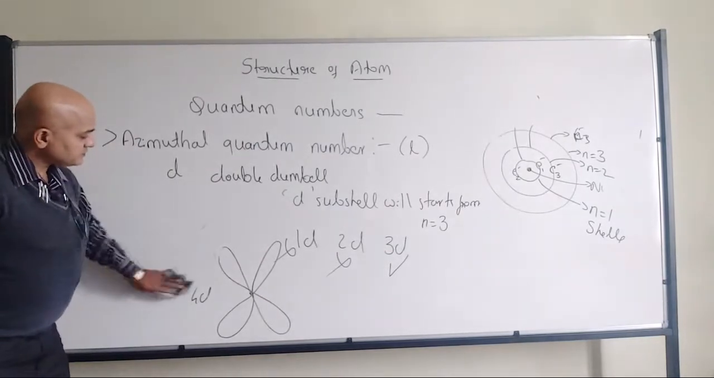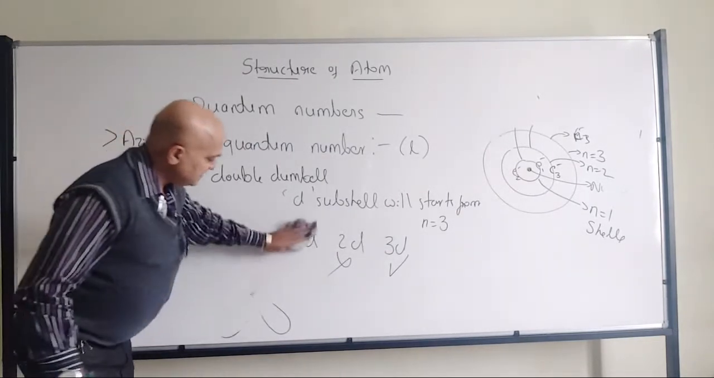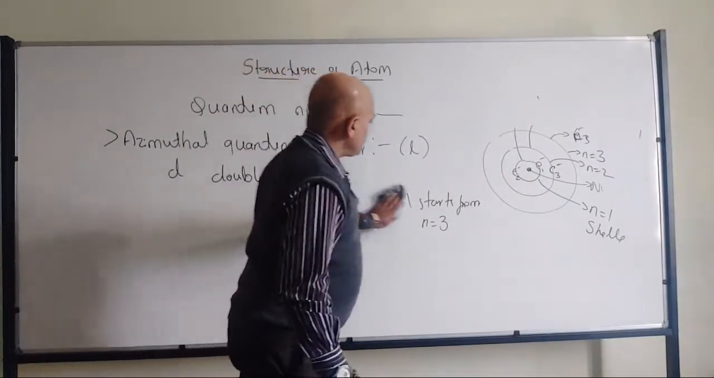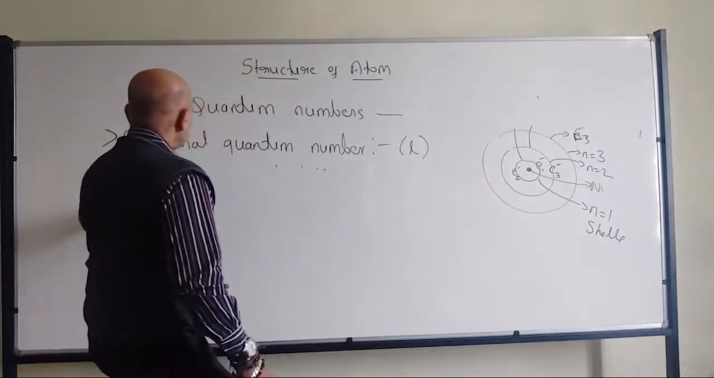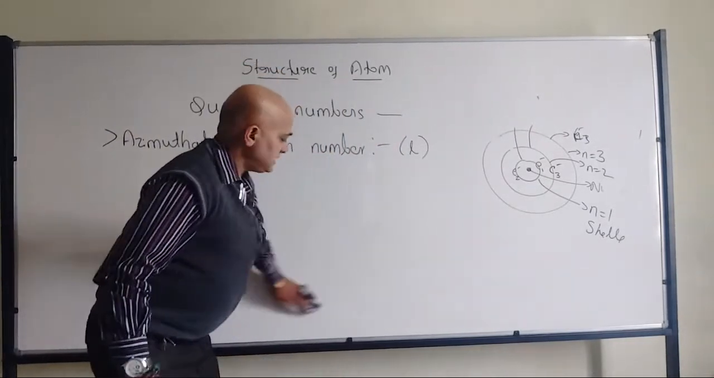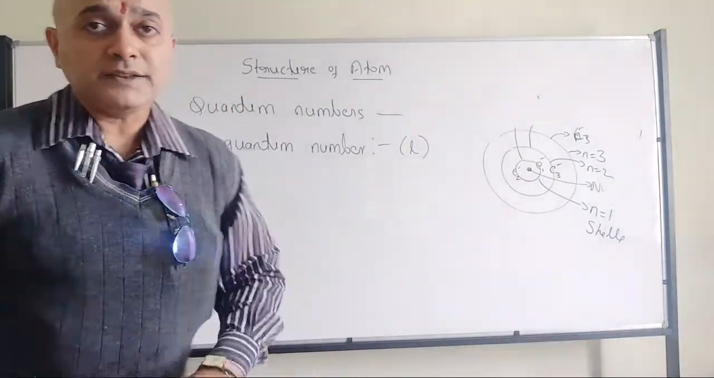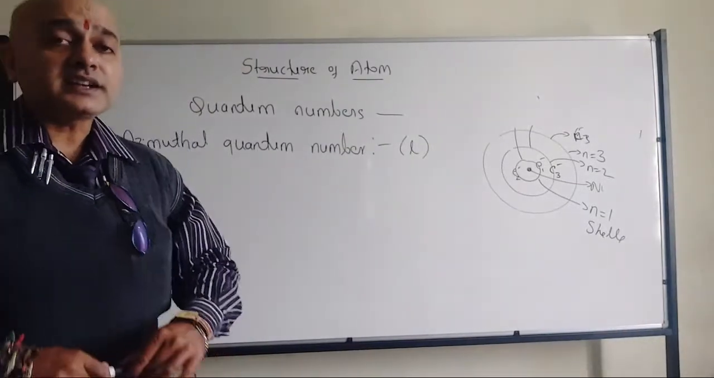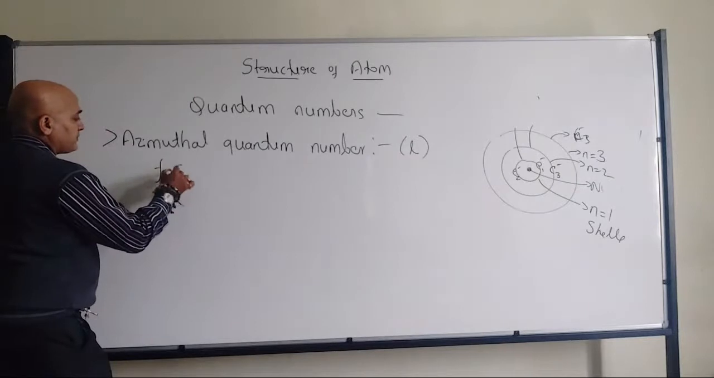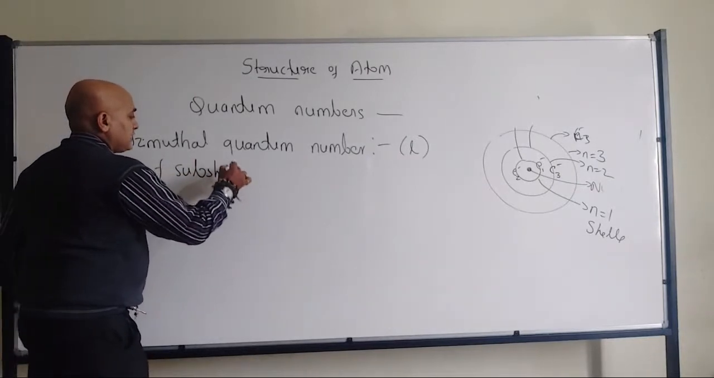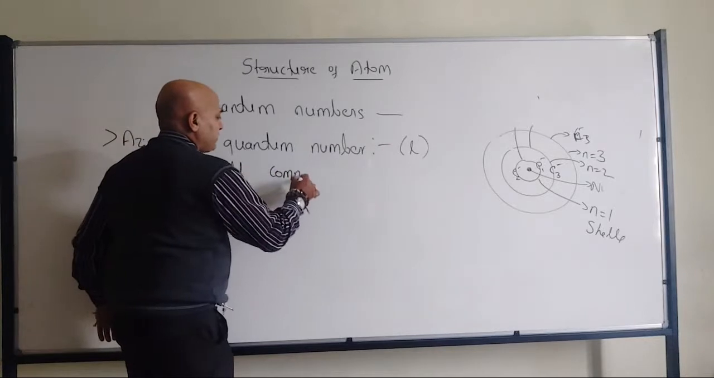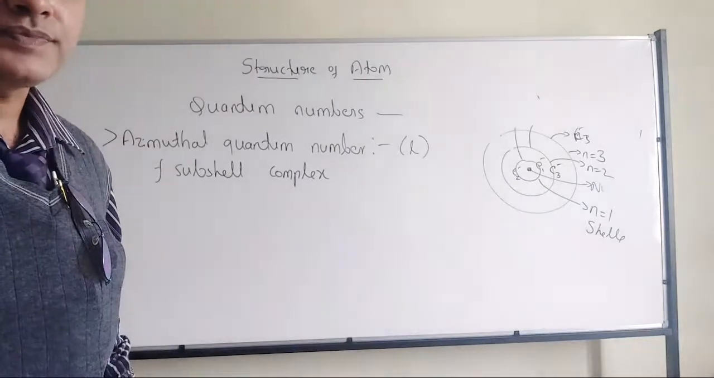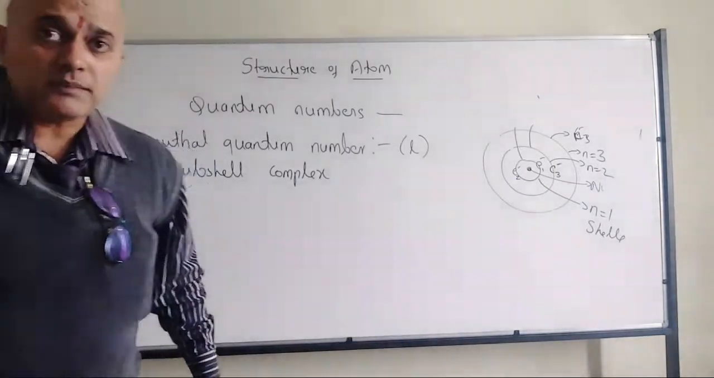Any doubts? So this is with respect to D subshell. When it comes to last one, F subshell, which shape and all it is not there for you people. So when it comes to F subshell, it will be having complex type of structure or shape. And don't worry, shape is not there for you people. Okay?